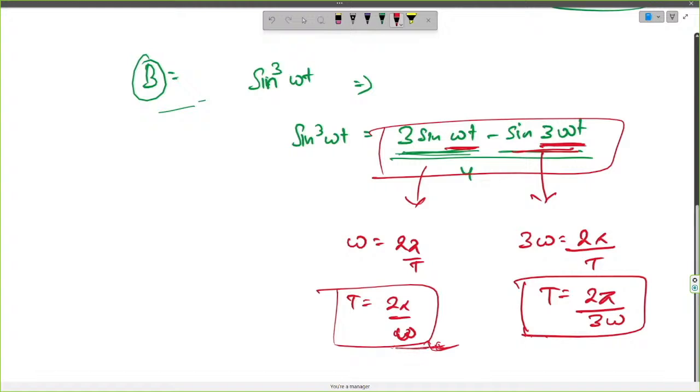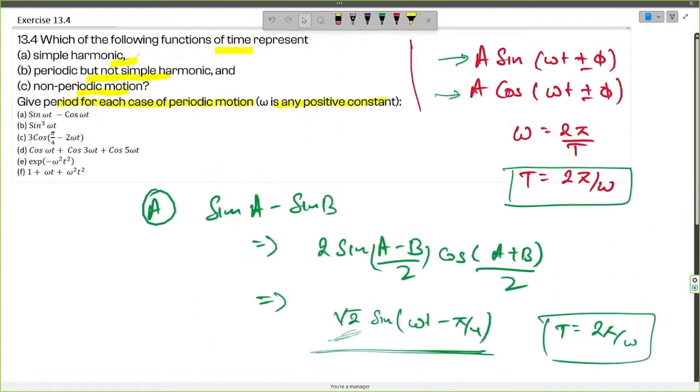Now moving forward towards the third part. Here this part says that it is indeed a periodic function with the time period of 2 pi by omega, but it is not a simple harmonic function. So the third part of the question says that it is 3 cos(pi by 4 minus 2 omega t). Here in the third part we can easily see that this can be closely related to a cos(omega t plus or minus phi). Now here we have to find out omega as well.